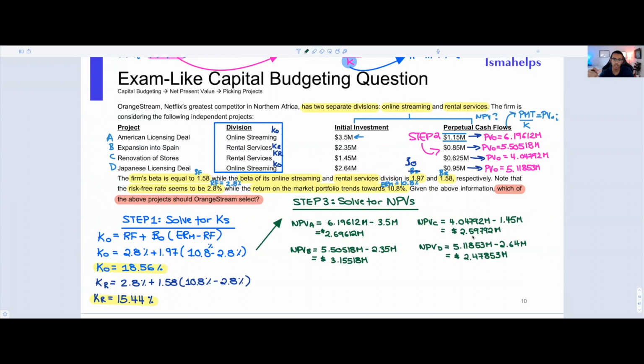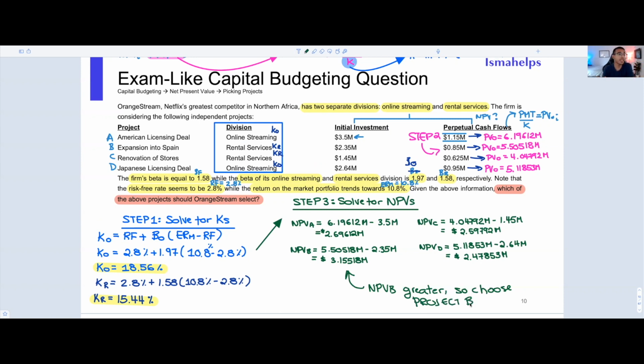The project that yields the highest NPV is project B, and the project that yields the lowest NPV is project D. So in this case, our answer will definitely be project B. So choose B. All right, so just like that, you got your answer.